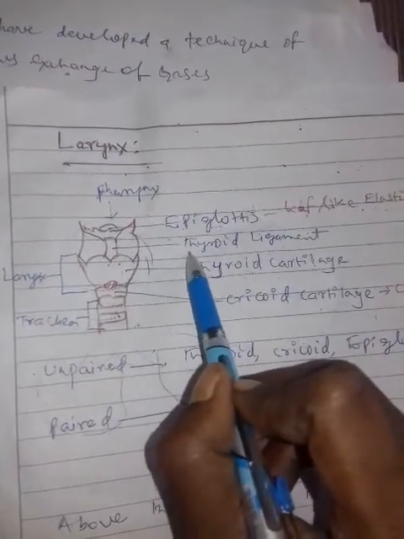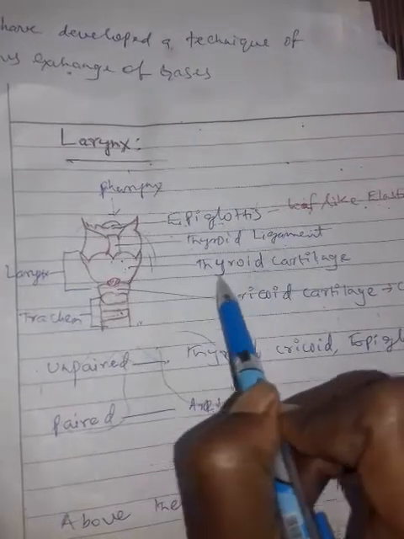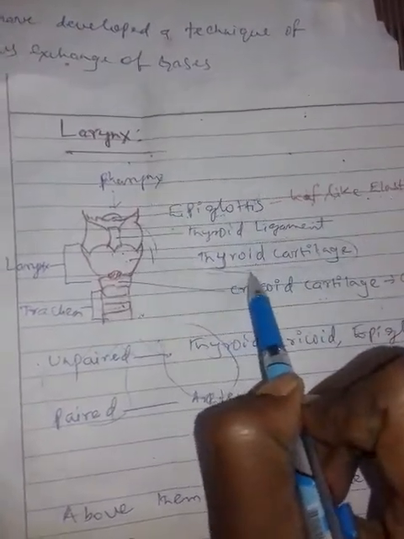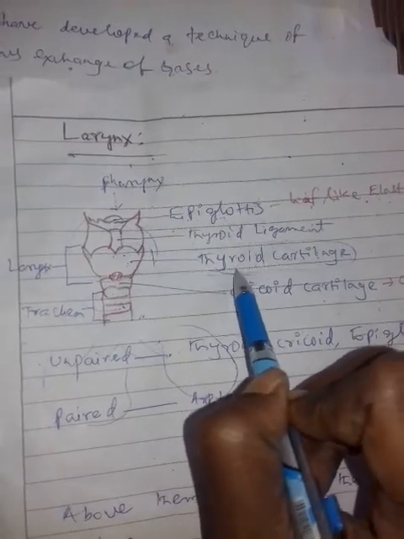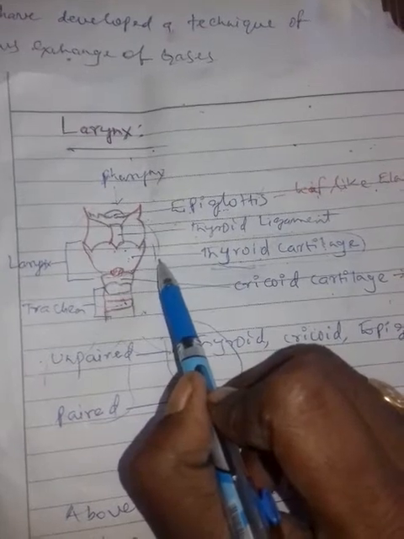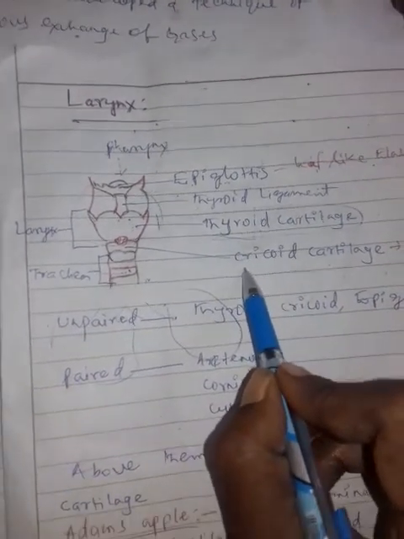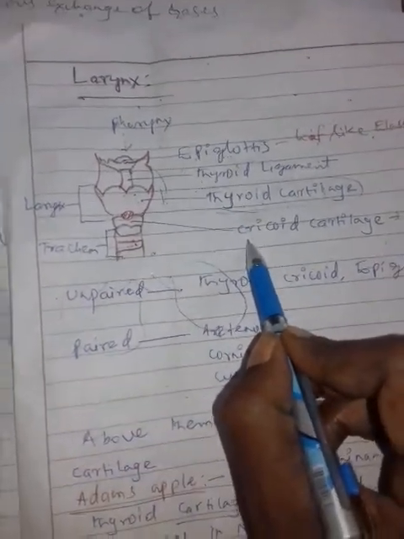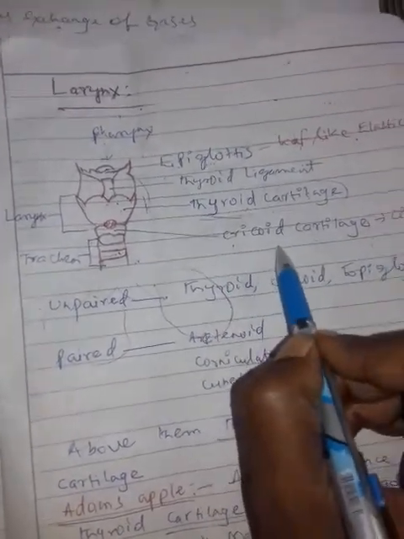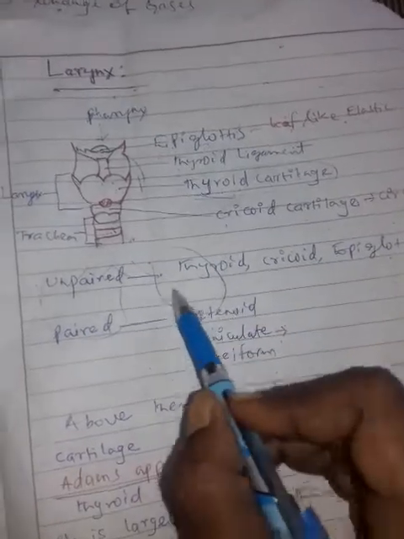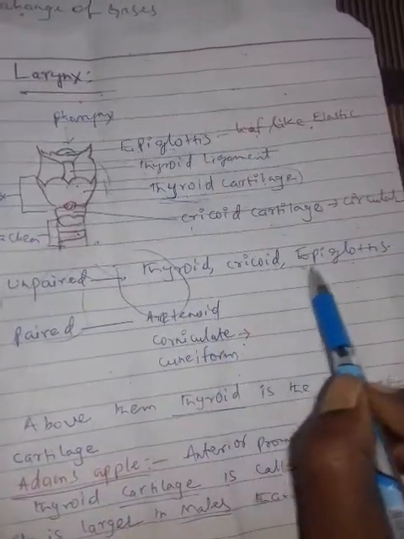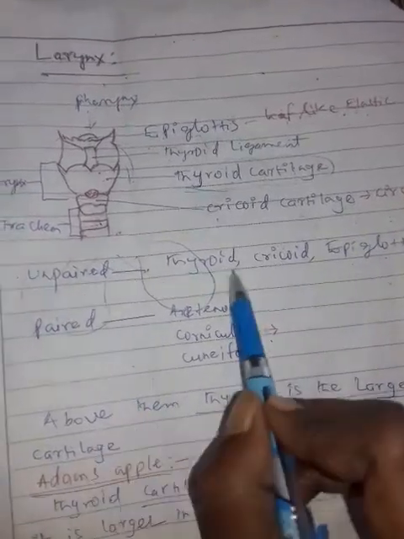Followed by the next cartilage, called the thyroid cartilage. Thyroid cartilage is the largest cartilage, present on the surface of the larynx. The third one is the cricoid cartilage, the circular cartilage on the surface of the larynx. These three, thyroid, cricoid and epiglottis, are the unpaired cartilages.